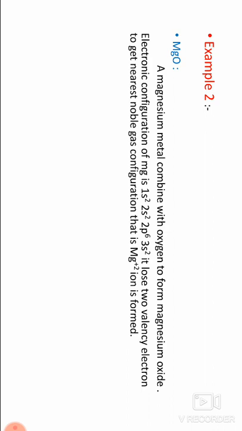It loses 2 valency electrons to get the nearest noble gas configuration, that is, an Mg2+ ion is formed. Mg gives rise to Mg2+ plus 2 electrons, 2 8 2 losing 2 electrons to become 2 8.